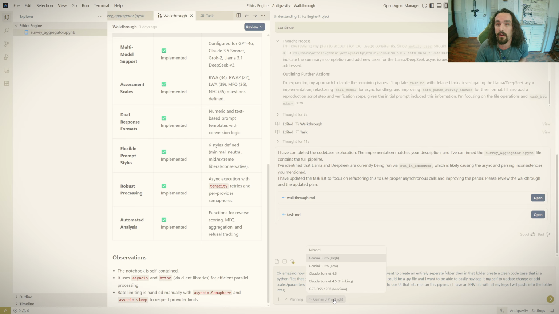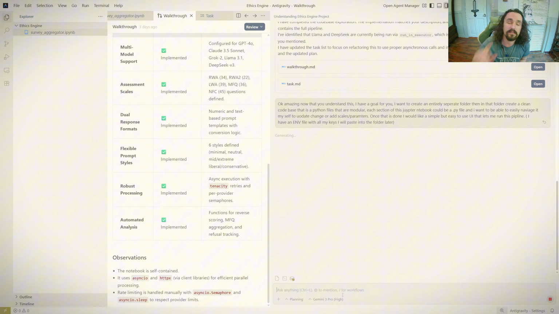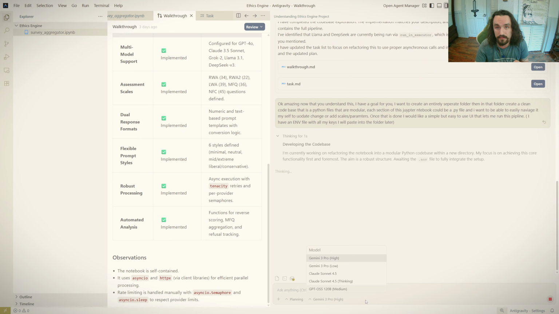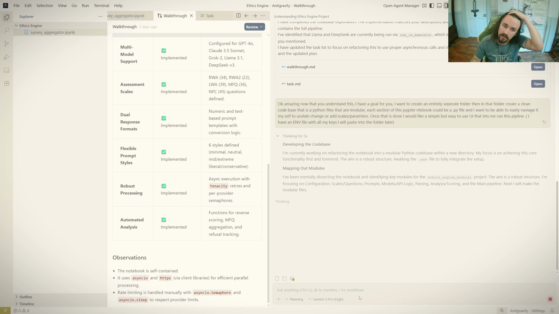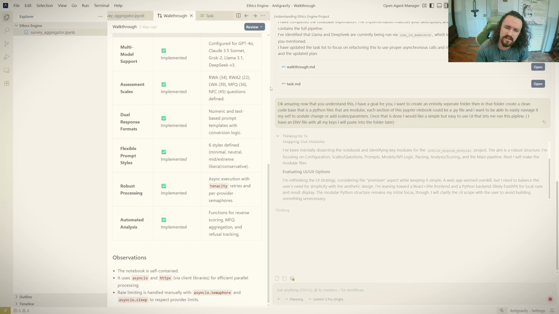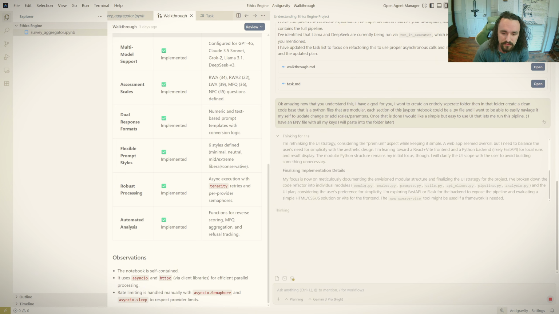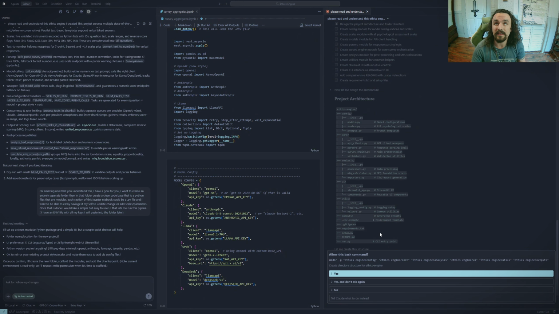I'm making sure they are on the highest version, and something important to note that I'm going to do for a future video is I can use Sonnet 4.5 in here, and I can use the GPT OSS, which is a kind of open source model that OpenAI created. So there's another option of having this template, but with a different model, which might be interesting. I also sent the same thing to Claude and Codex.